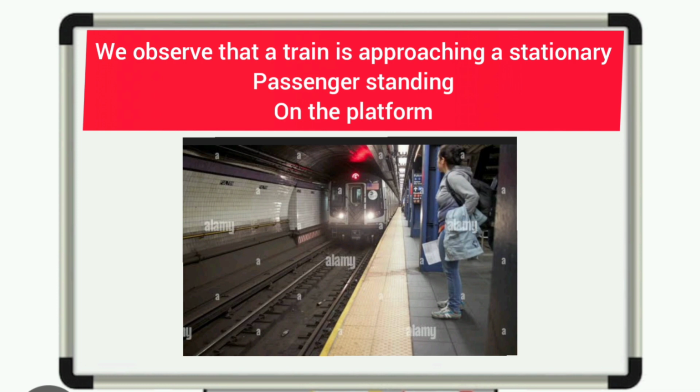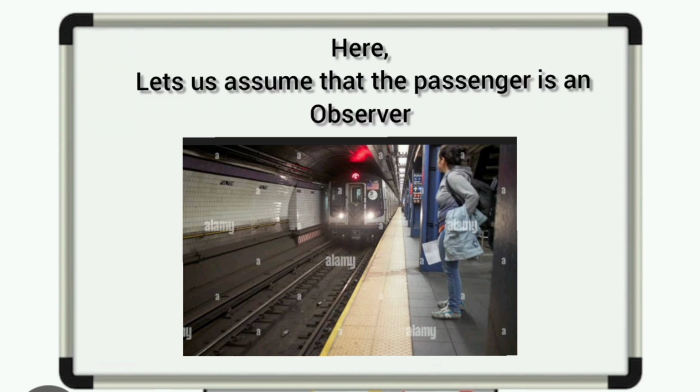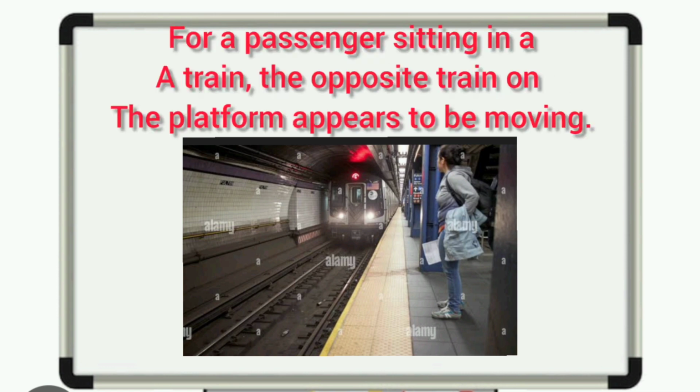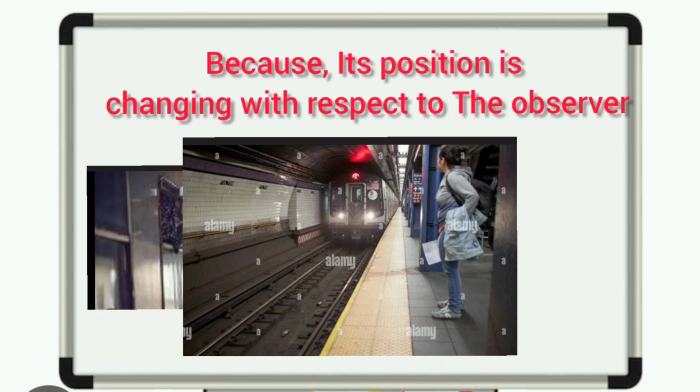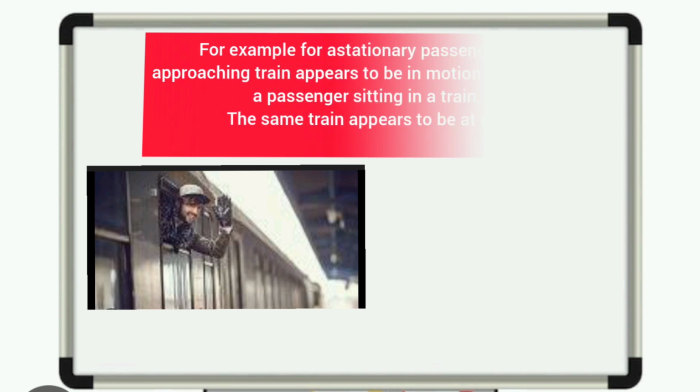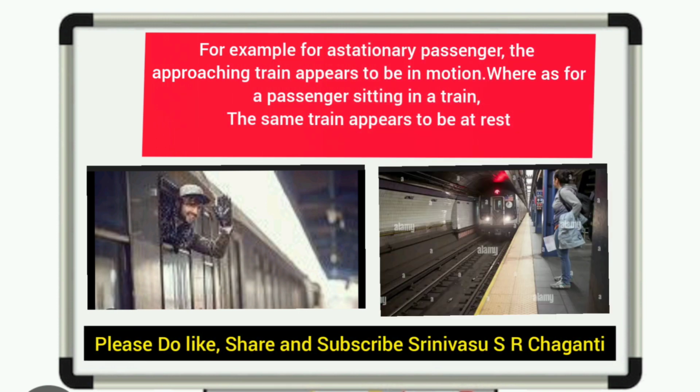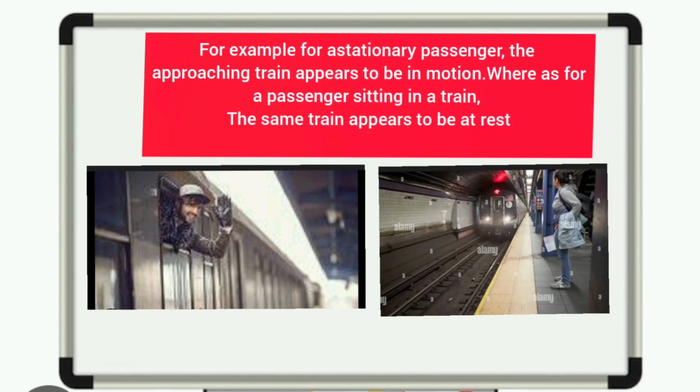We observe that a train is approaching a stationary passenger standing on the platform. For a passenger sitting in a moving train, the opposite train on the platform appears to be moving. For example, for a stationary passenger, the approaching train appears to be in motion, whereas for a passenger sitting in the same train, the fellow passenger appears to be at rest.